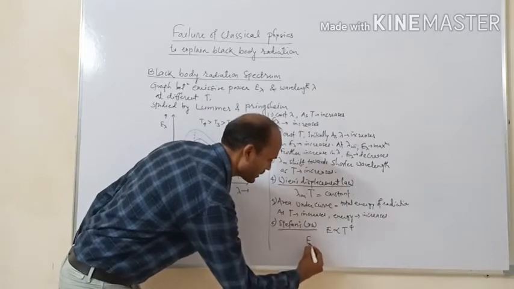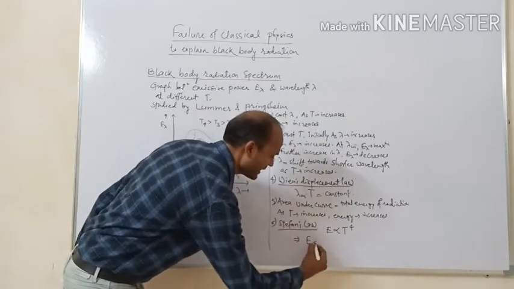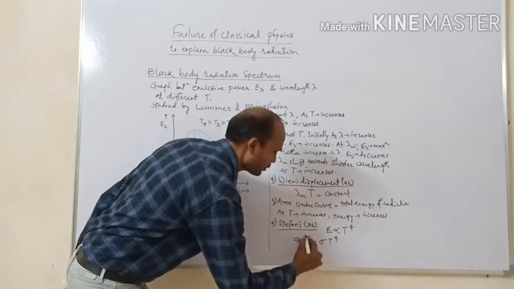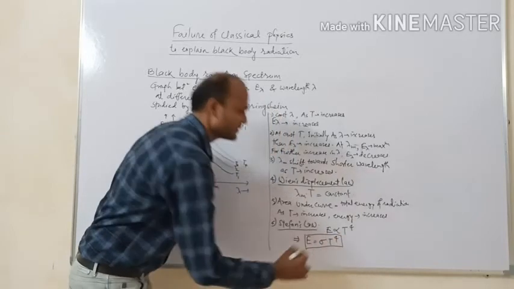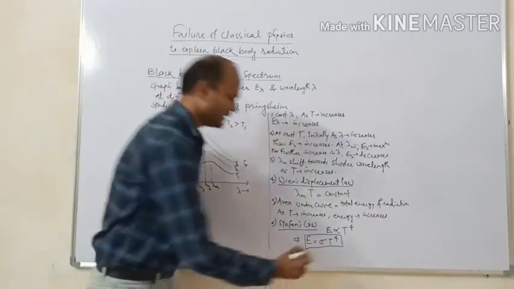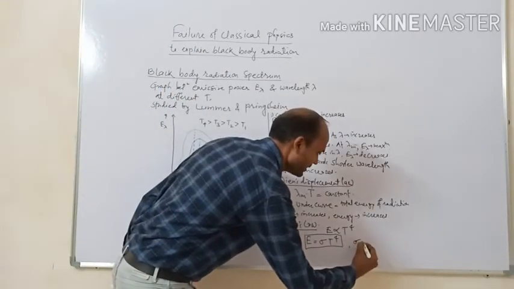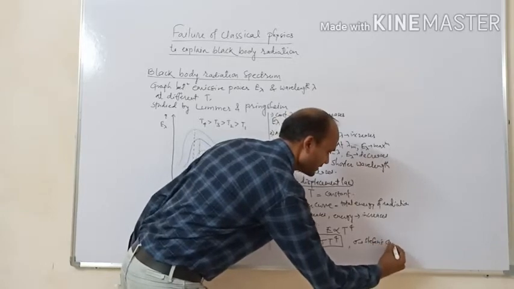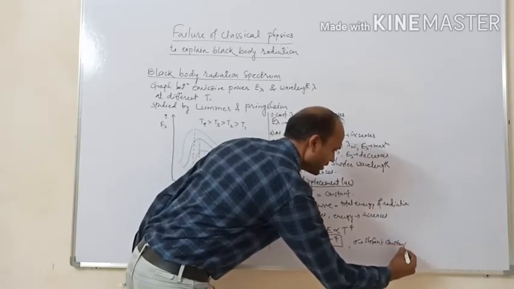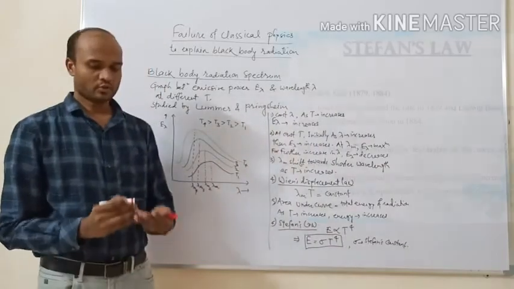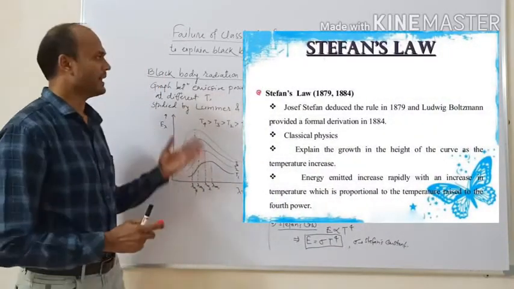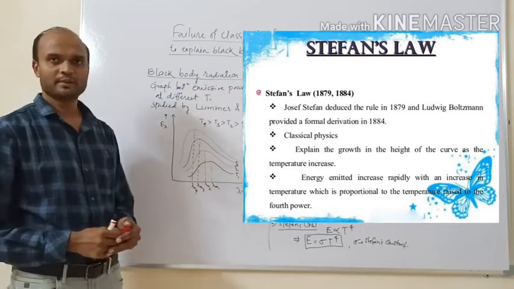Now, if we remove the proportionality sign, then we can write E is equal to sigma into T raised to the power 4, and this is nothing but Stefan's law, in which sigma is called the Stefan's constant. So this is about the black body radiation spectrum.